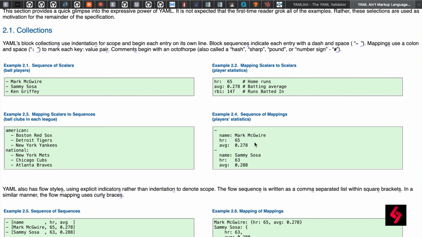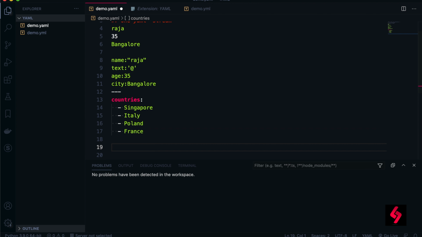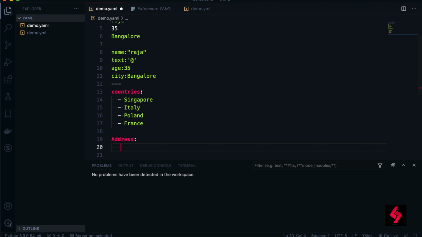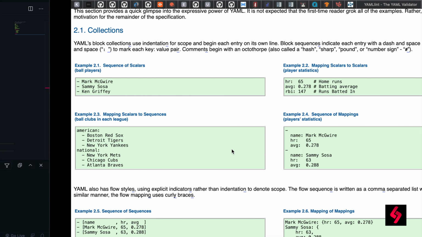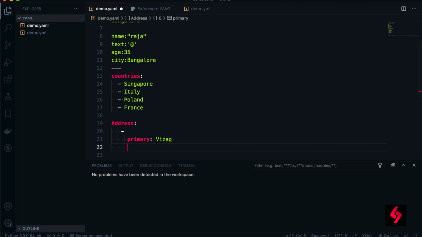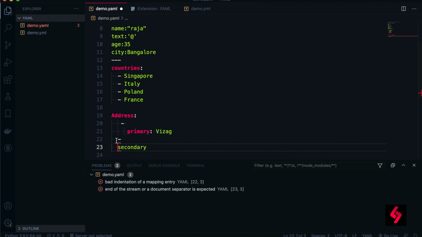So moving to the next one, we can also write a sequence of mappings this way. See, now this is the countries. I want to provide addresses now, so I'm just going to put the addresses here. So we can define multiple data. This addresses, for example, primary address, I will say is in, for example, Vizag, which I'm going to mention, and secondary address, which I'm going to mention. So when you're defining this, this is the second mapping which I'm taking up now. Okay, so let me take the second mapping.